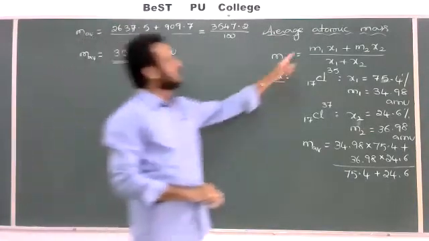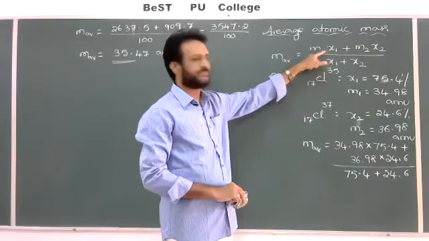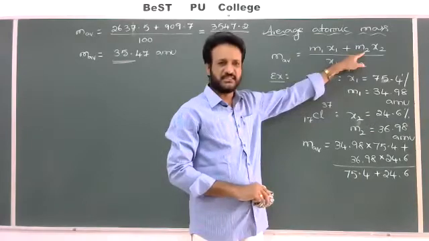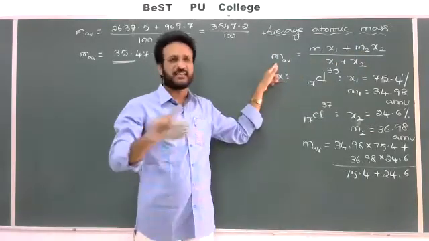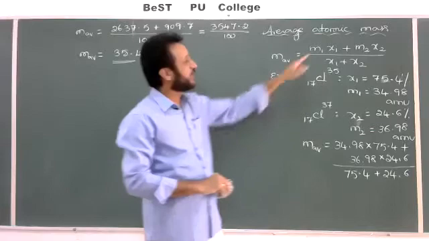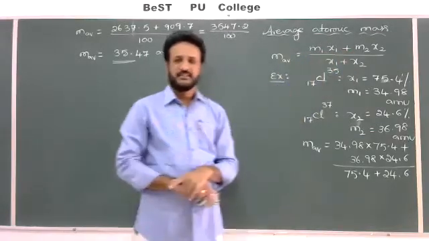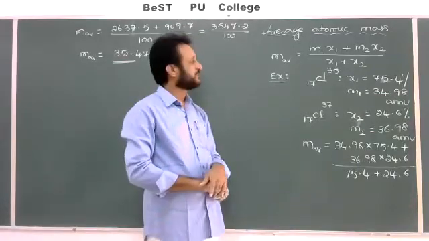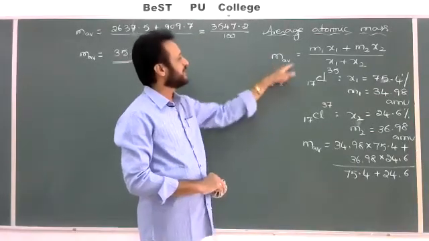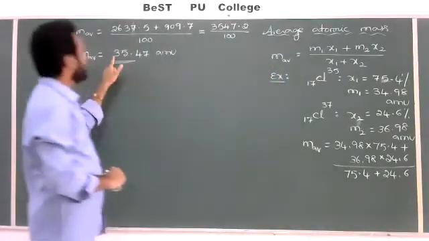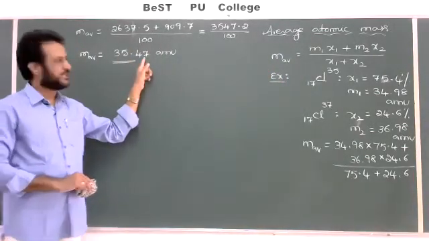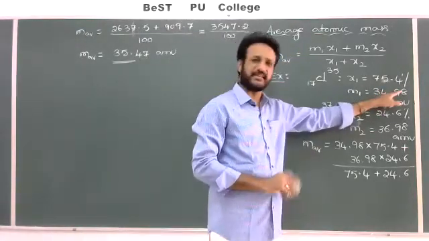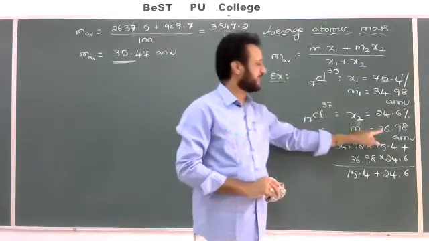Sometimes they will give M1 and M2 in the question, and the average atomic mass, but ask what the X1 and X2 values are, that is, the abundance of the first and second isotope. How to calculate? For example, the average atomic mass 35.47 is given, M1 is 34.98 and M2 is 36.98.